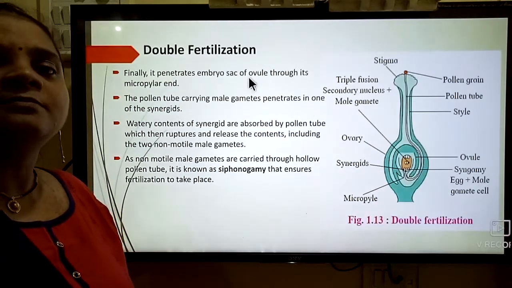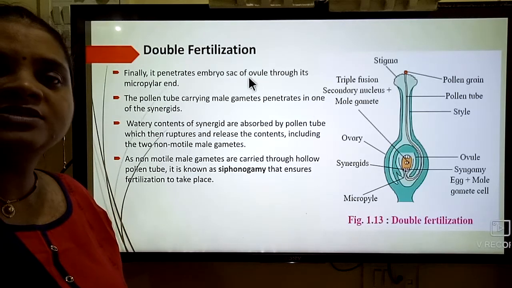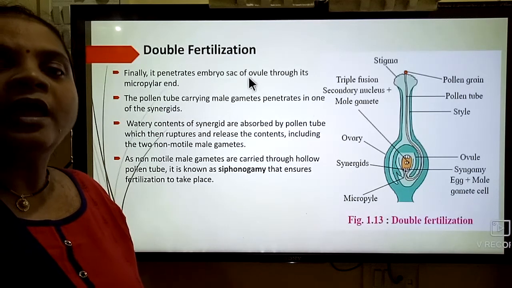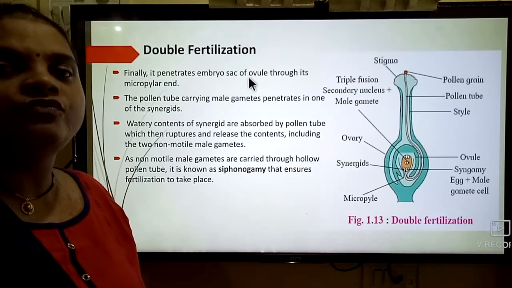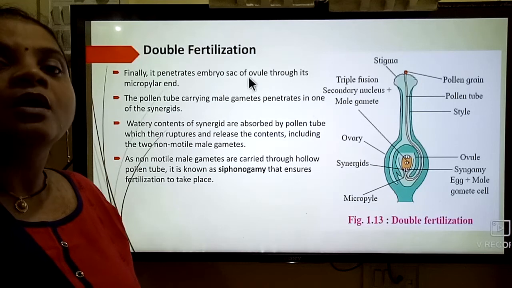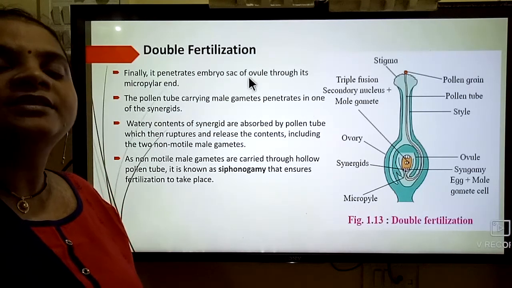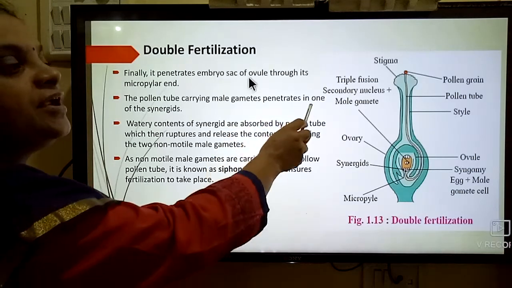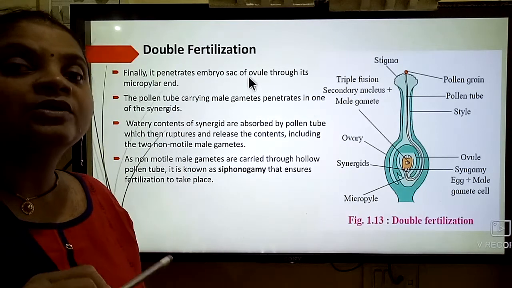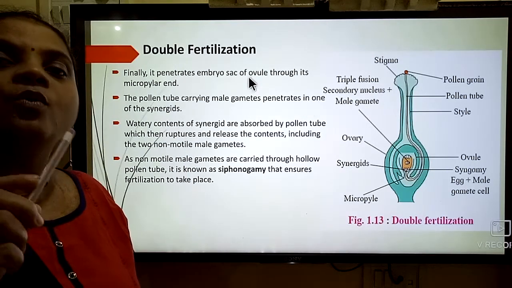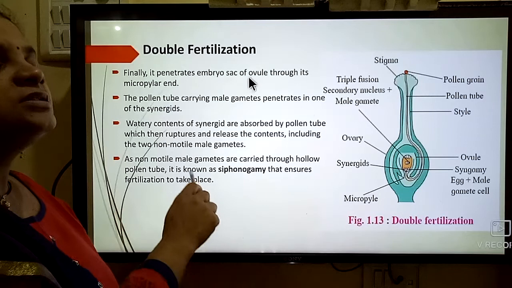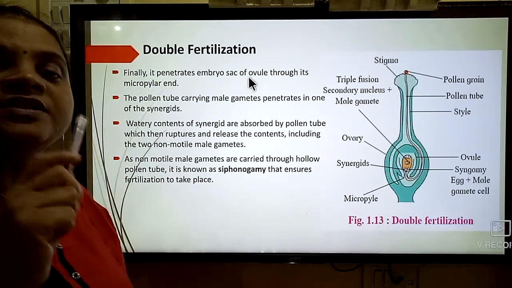Now the pollen grain transferred onto the stigma produces the pollen tube, which enters through the style and reaches the ovule. And this pollen tube carries what? The male gametes. The pollen tube carrying the male gametes penetrates one of the synergids. The synergids are present at the micropylar end. There are two synergids. One of these synergids gets penetrated by the pollen tube.